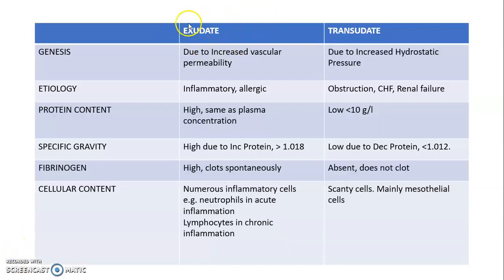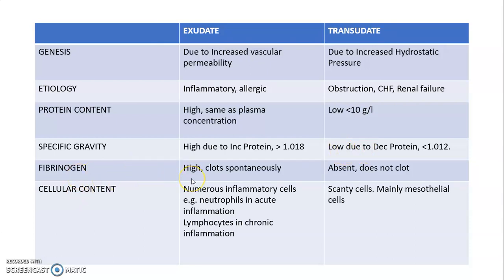Edema fluid could be exudate or transudate. Exudate fluid is due to increased vascular permeability, and transudate is due to increased hydrostatic pressure. Etiology of exudate is an inflammatory or allergic process, while for transudate, obstruction, CHF, or renal failure are the main etiological factors. Protein content is high in exudate whereas low in transudate. Specific gravity is high in exudate due to increased protein, whereas low in transudate.